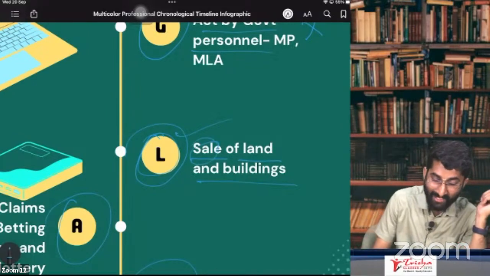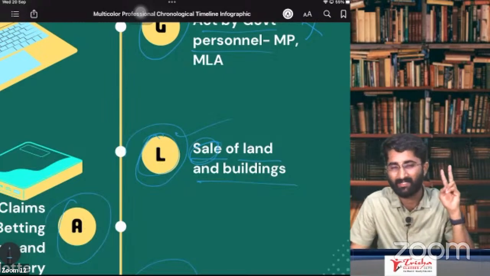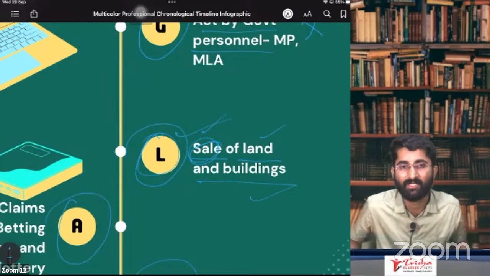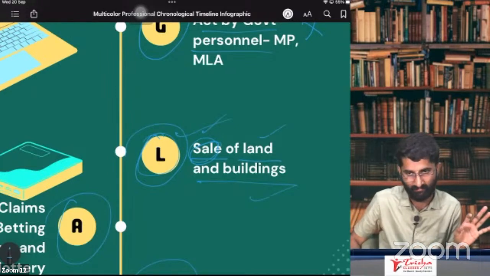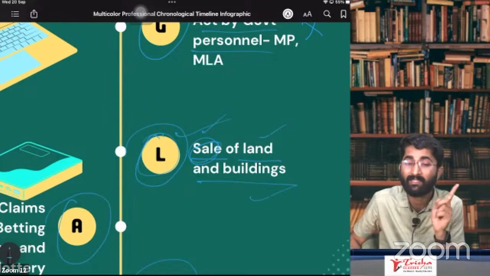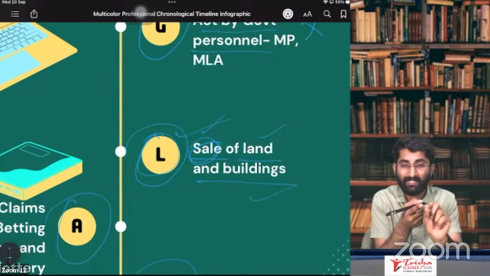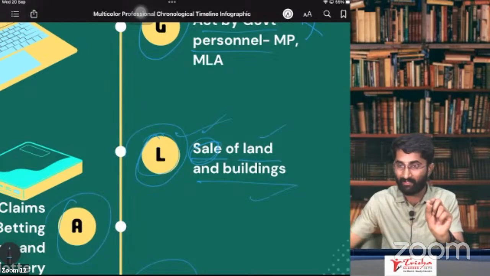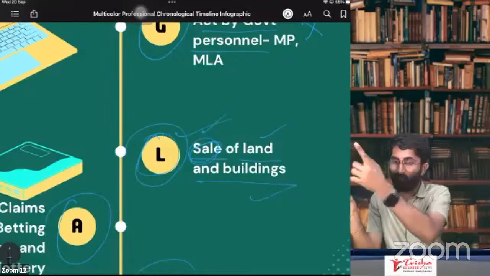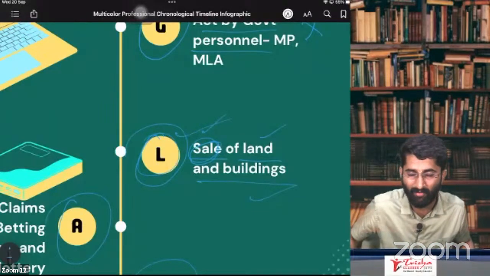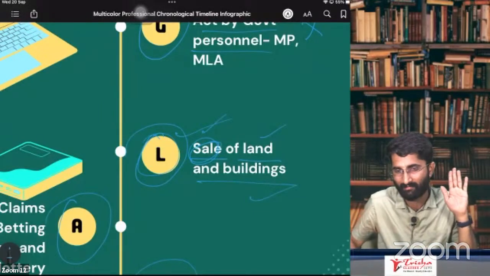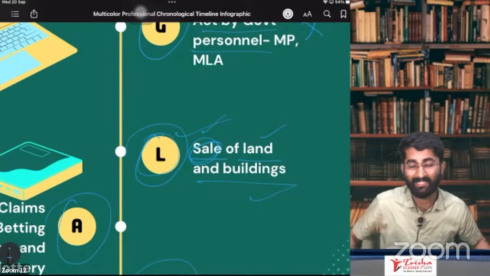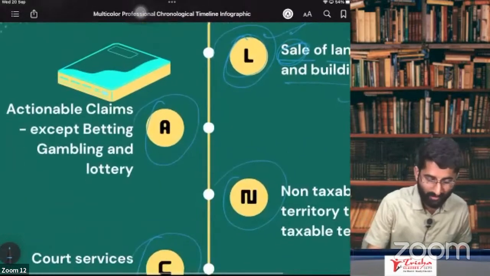But here it is sale, people. It's not renting or licensing. It is sale of land and buildings. It is neither supply of goods nor supply of service. There is no GST on this. Provided, in case of buildings, if you have received anything before the first occupancy or completion certificate, whichever is earlier, then in that case it is supply of service. But if the entire amount is received after this date, then it is neither supply of goods nor supply of service.